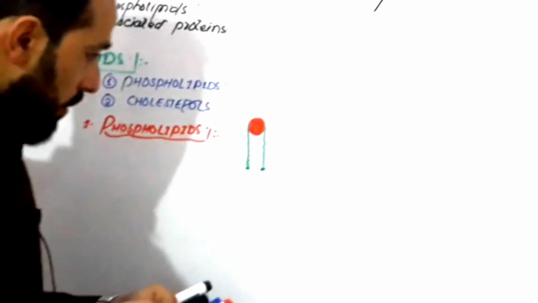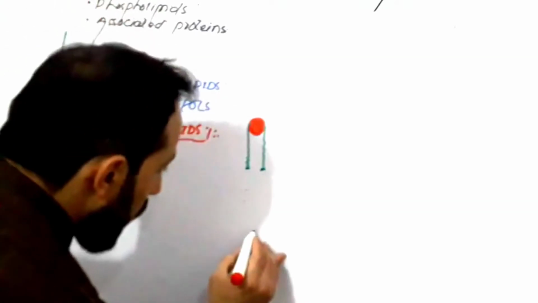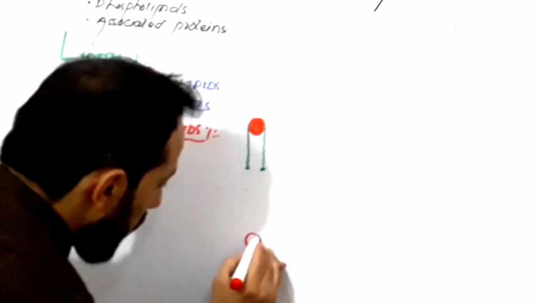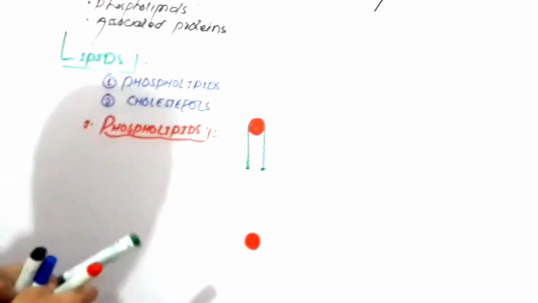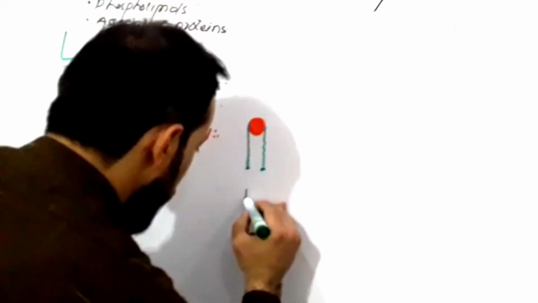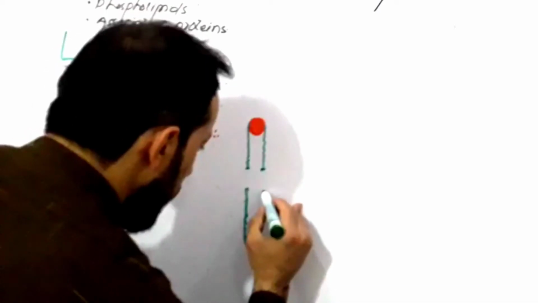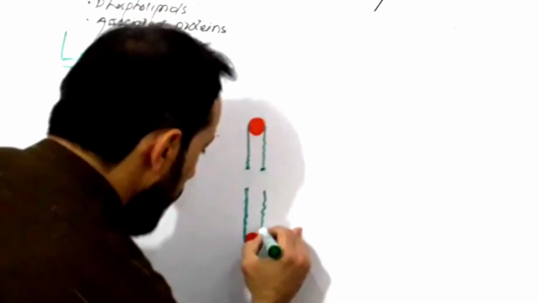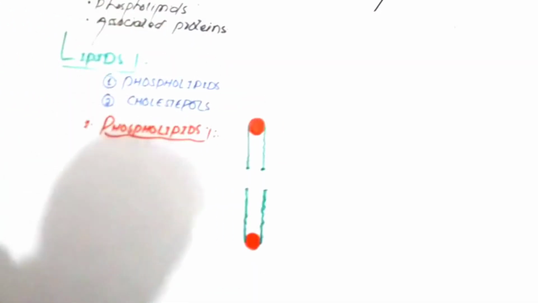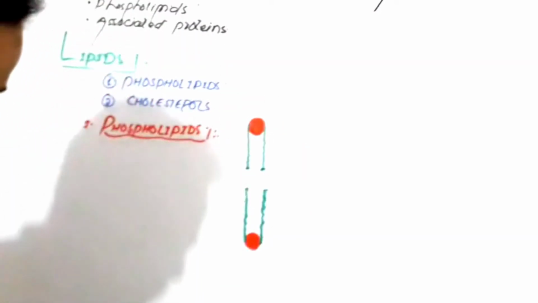Okay, and let's make one other here. This one is standing opposite to that friend, like this. And let's see the detail of them. These are the two phospholipid molecules.